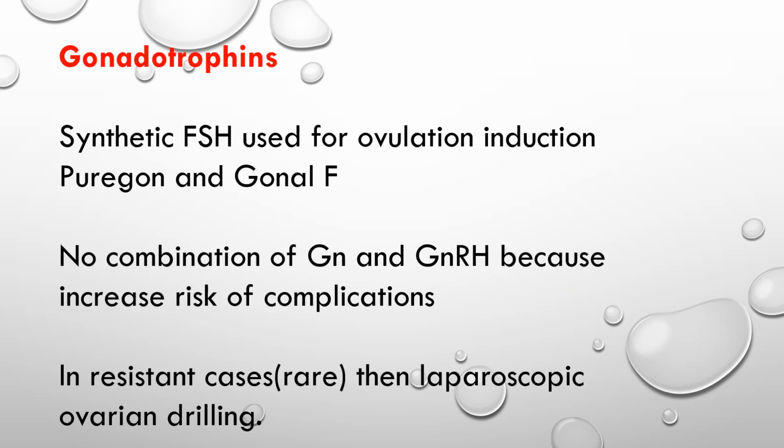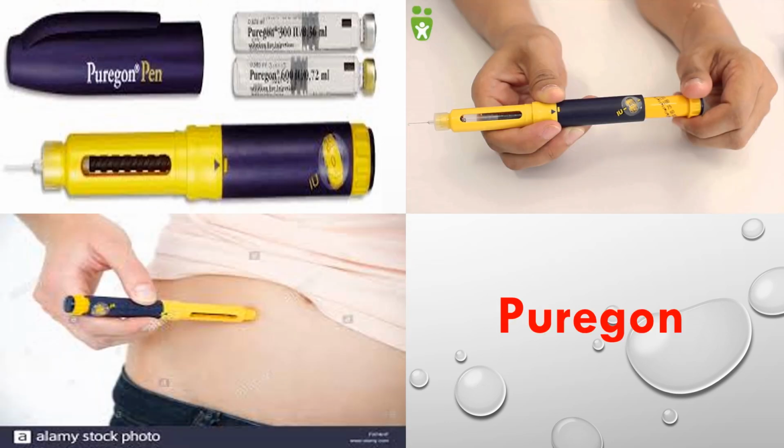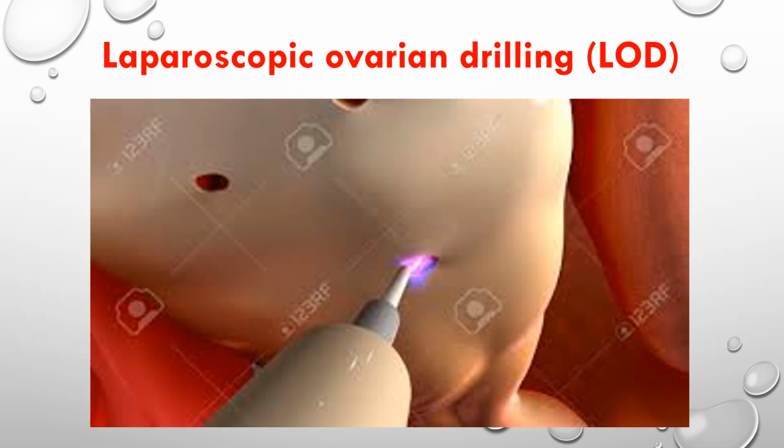Gonadotrophin, synthetic FSH, is used for ovulation induction. We have two types, Pure-GON and Gonal-F. You should not combine gonadotrophin with GnRH because it leads to a high risk of ovarian hyperstimulation. This pen shows us the Pure-GON, and this is the Gonal-F.